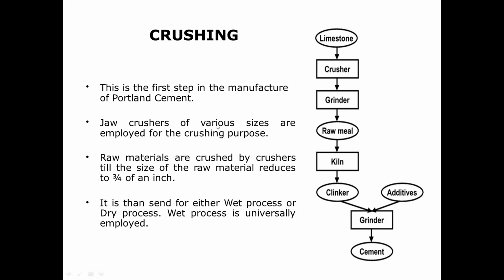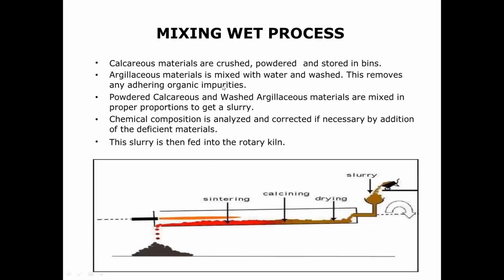Jaw crushers of various sizes are employed for the crushing purpose. Raw materials are crushed by crushers till the size of the raw material reduces to almost 3/4 of an inch, and it is then sent for either wet process or dry process. Now, wet process is universally employed, but we have also dry process. Then mixing, wet process. So wet process में क्या होगा?